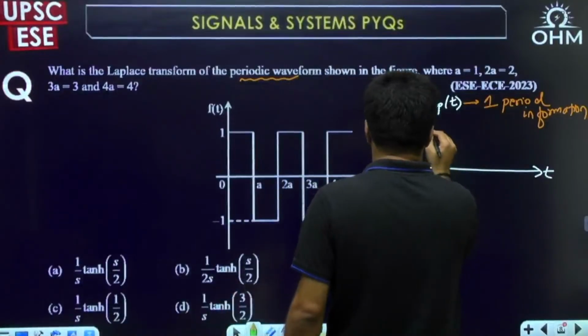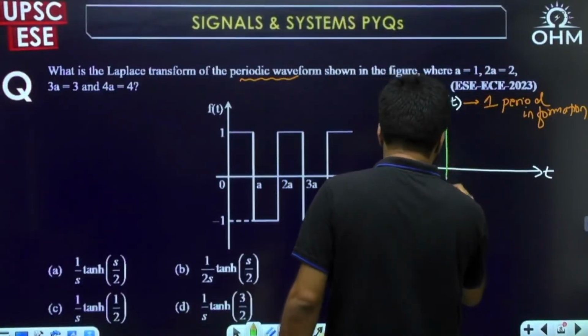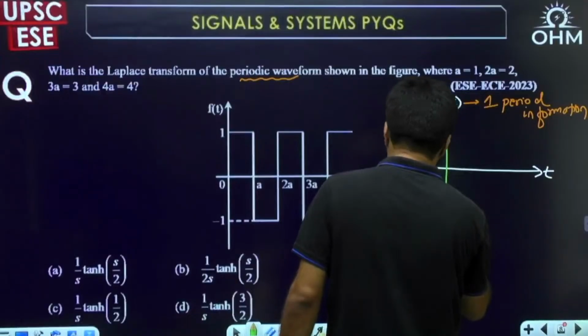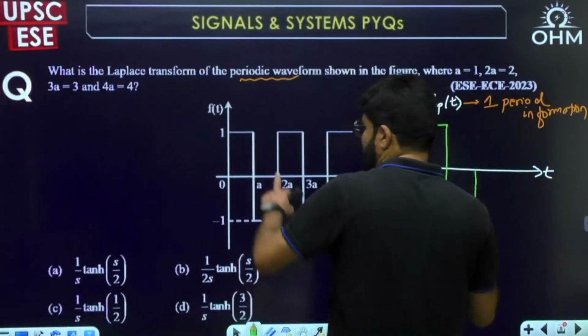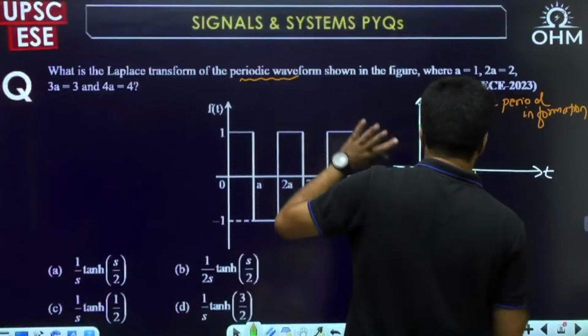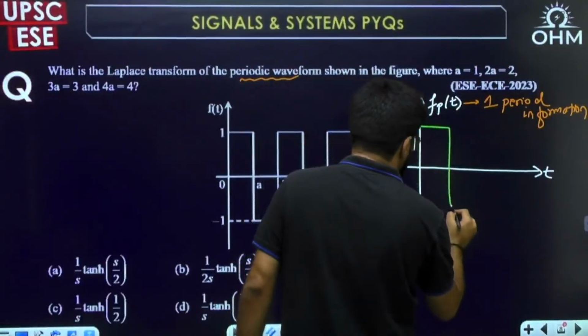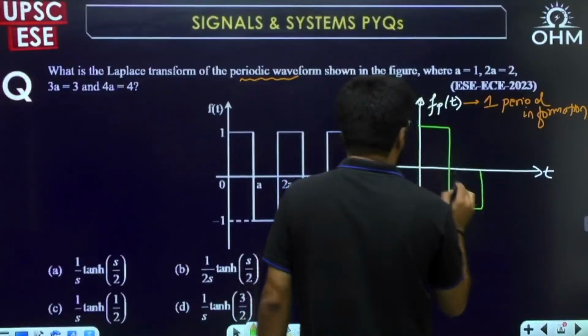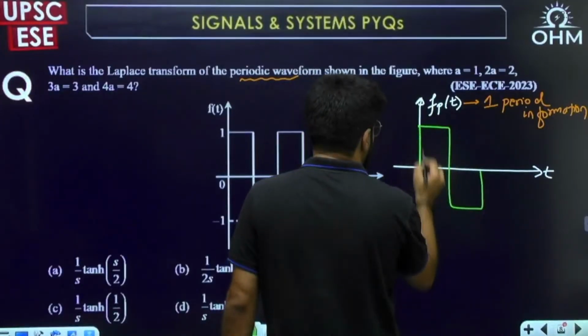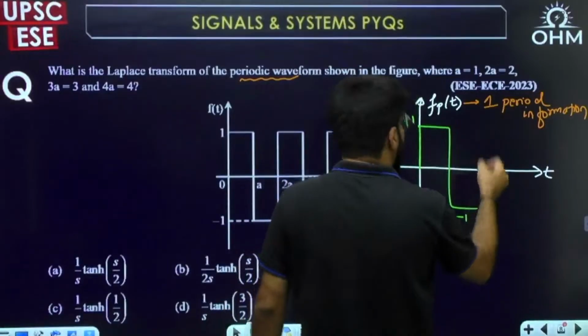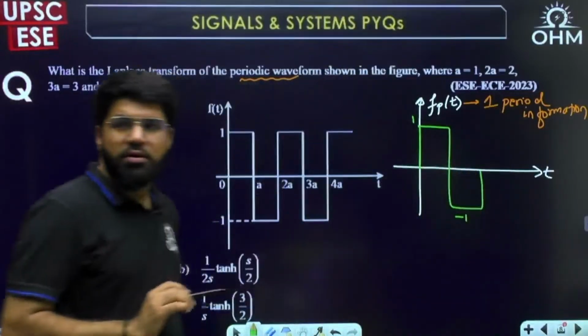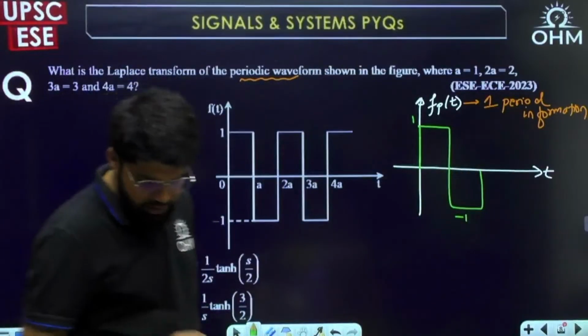See that 1 period. It starts with the amplitude 1 up to A. A means 1 here. And then it has the amplitude -1 up to 2A. 2A means 2, and then again it repeats. At 2A it's again going to become 1. I'll stop here, I'll make it stop at 0. So 1 and -1. Again after that, 1 will start.